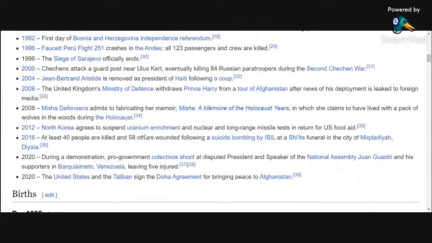We got North Korea suspends uranium enrichment back in the day on Leap Day. Wow, Leap Day back in 2012. We got a suicide bombing by ISIL back in 2016.